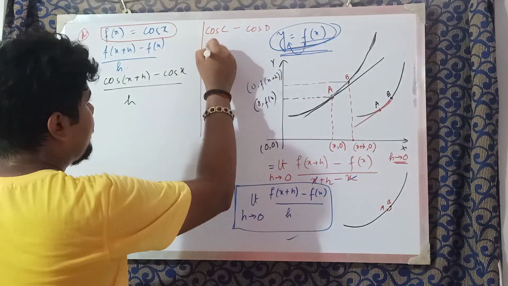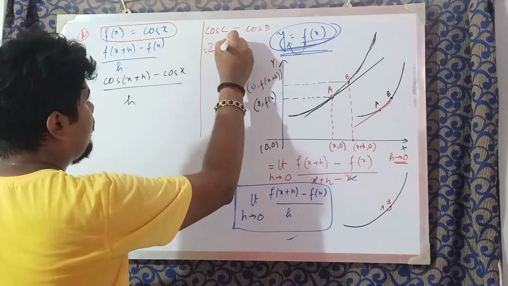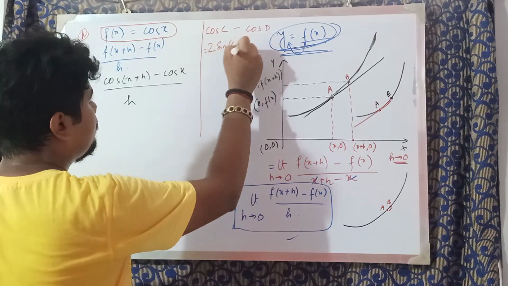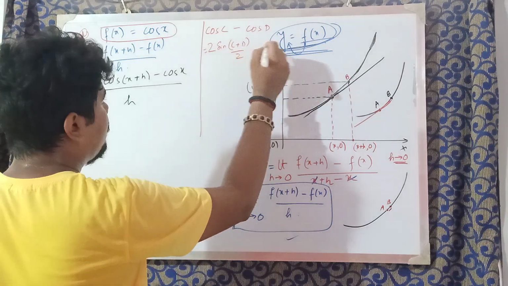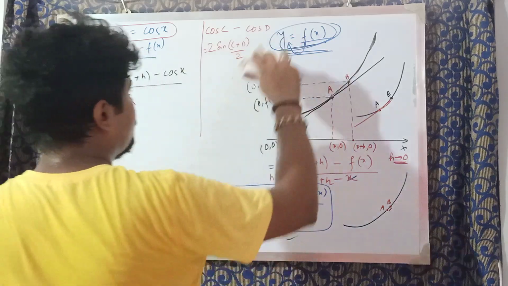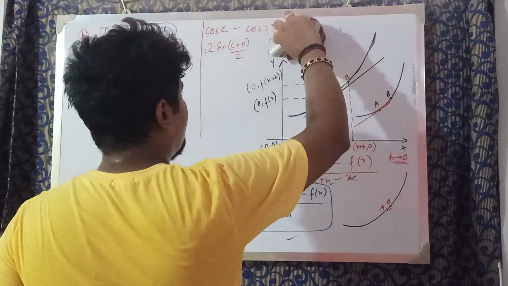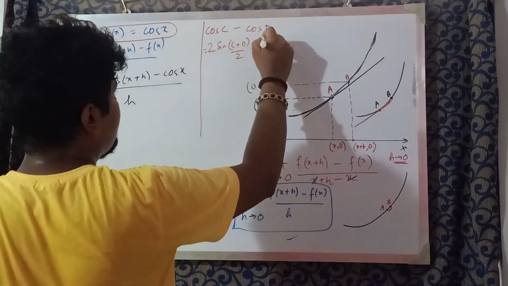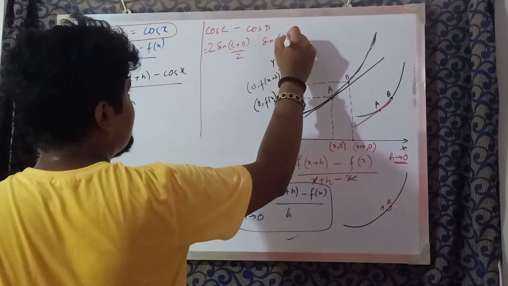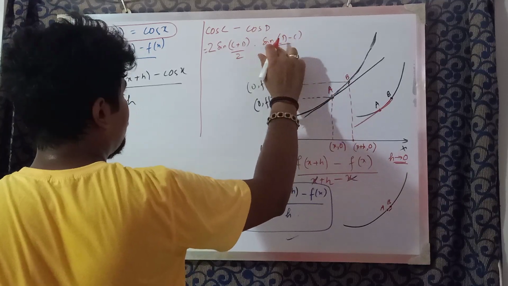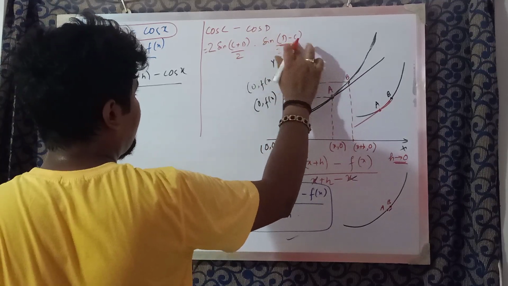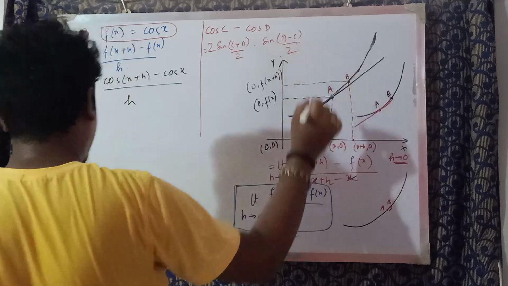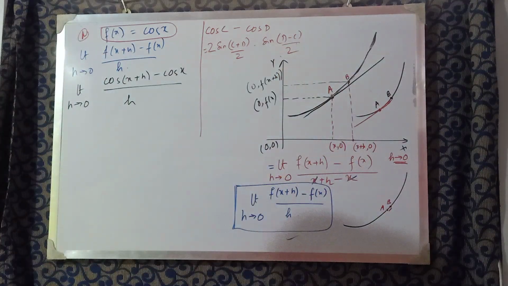This comes out to be 2 sin of c plus d by 2 into sin of d minus c by 2. We will use this formula.